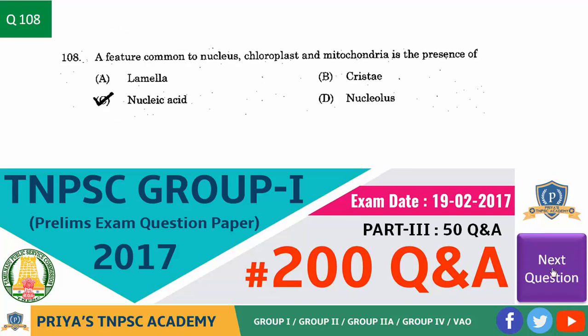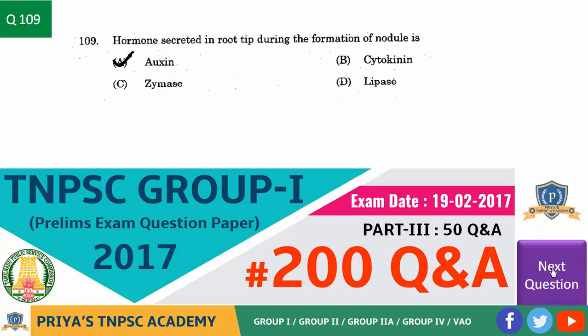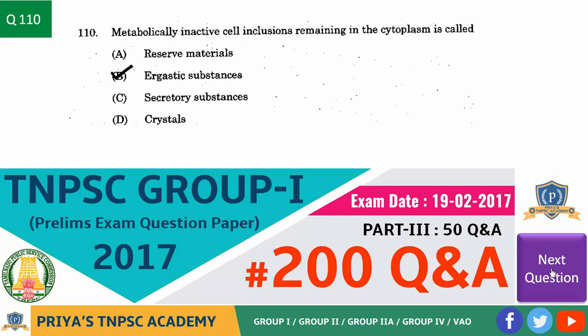Next question. A feature common to nucleus, chloroplast and mitochondria is the presence of? Answer option C, nucleic acid. Next question. Hormone secreted in root tip during the formation of nodule is? Answer is option A, auxin. Next question. Metabolically inactive cell inclusions remaining in the cytoplasm are called? Answer is option B, ergastic substances.